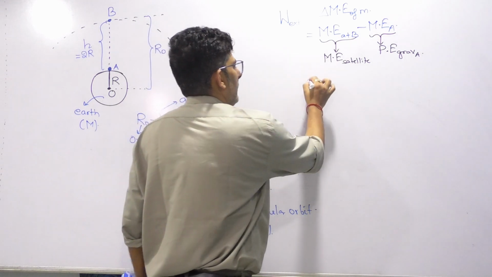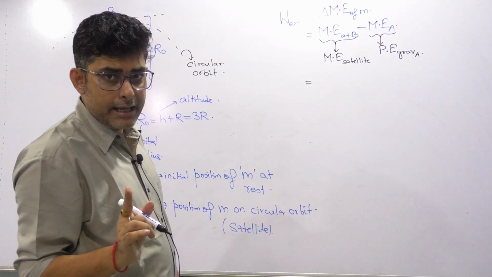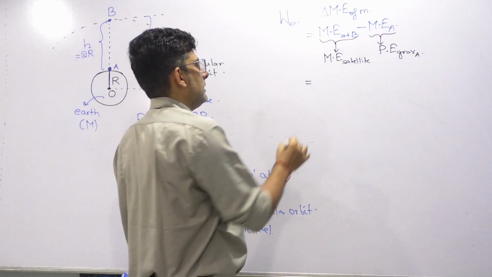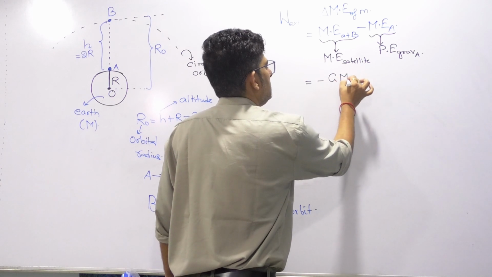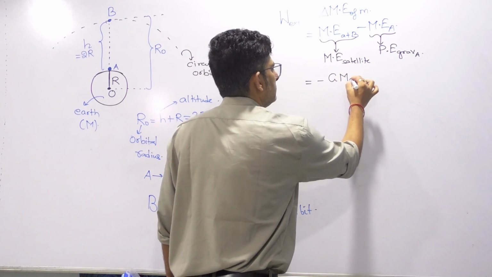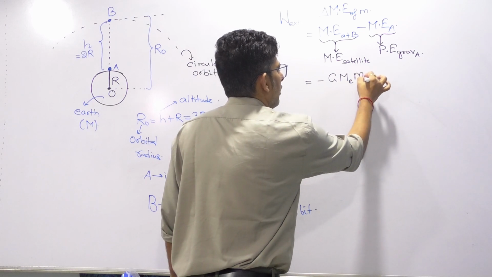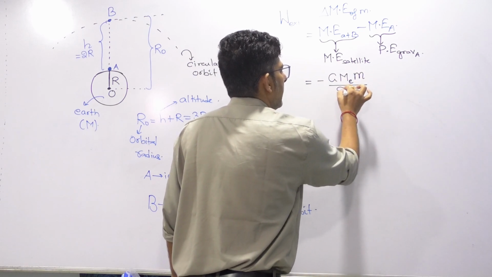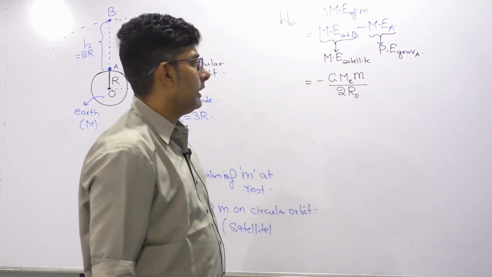So when we write the mechanical energy of a satellite, what is the formula for mechanical energy of a satellite? You should know this thing. It is minus G mass of planet, here it is Earth, mass of the object divided by 2 times orbital radius.